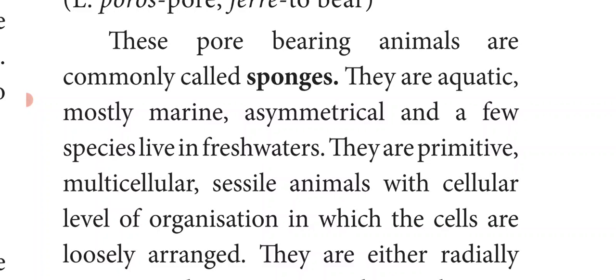Multicellular: their body is made up of many cells. Sessile animals. What do we mean by sessile? It means these animals are not free living. They get attached to rocks or coral reefs under the seawater, so they are called sessile animals with a cellular level of organization. In sponges you can see the cellular level of organization. That is, the body is made up of only cells and each cell performs its own functions, and the cells are loosely aggregated.